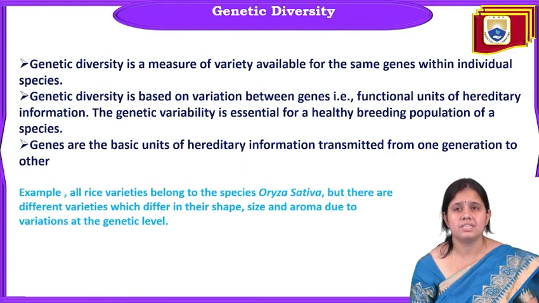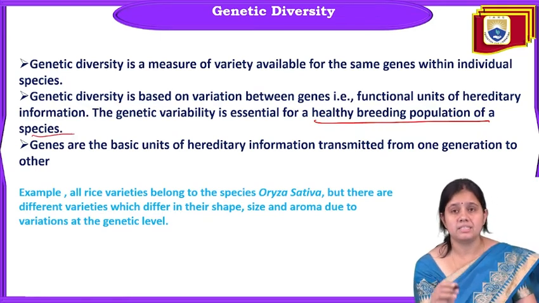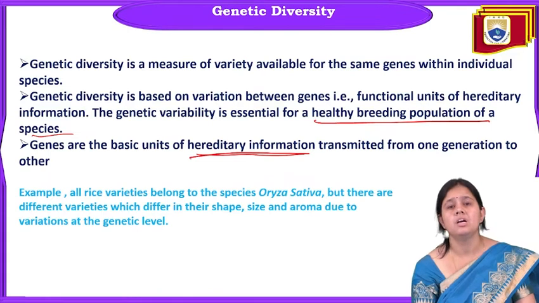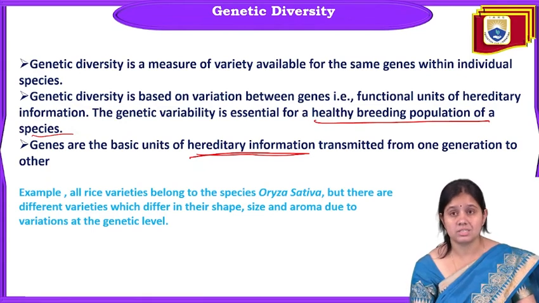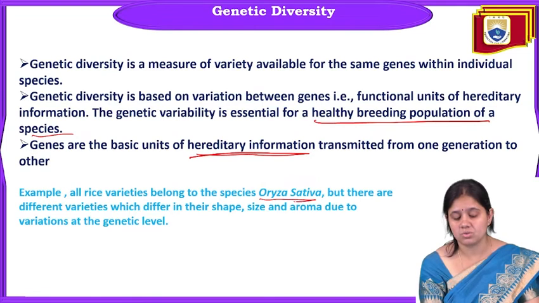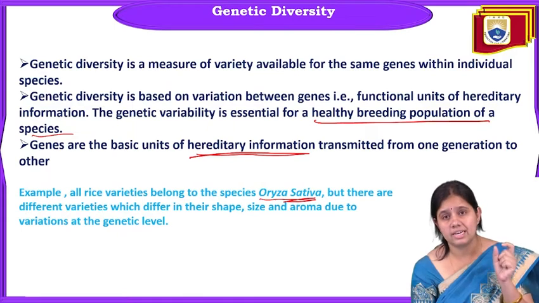The genetic variability is essential for a healthy breeding population of a species. And genes are the basic unit of hereditary information that is transmitted from one generation to another generation. So to explain all these things, we have also discussed this example. But this example is all about the rice species Oryza sativa. There are different varieties and different shape, size, and aroma due to variation at their genetic level only.